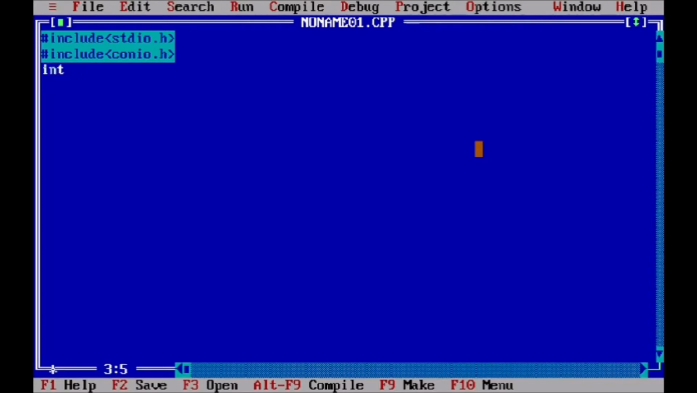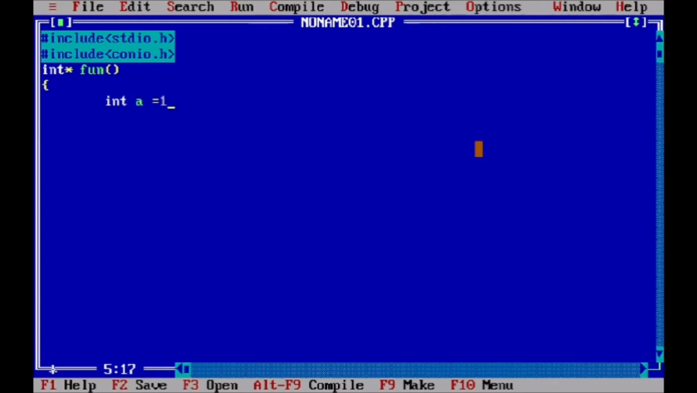Now integer is the data type of the value returned from the function. If the function returns a pointer, then we have to write the asterisk sign here. Okay, now the name of the function, say fun. So what we do actually here, we are passing the address of a variable to another function.